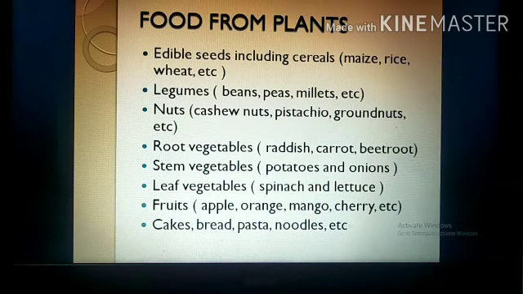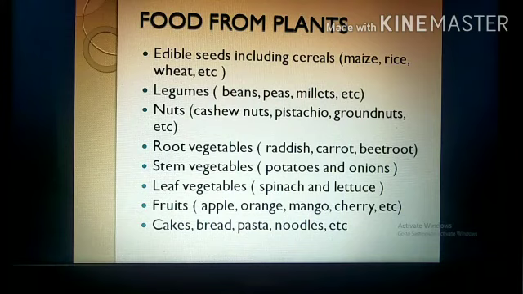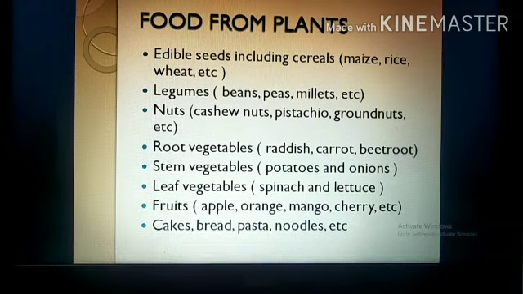Now coming to the vegetable part, we have three types. Means number one, the vegetables of which we eat the root. Number two, the stem. Number third, the leaves. Like root vegetables, we have radish, carrot, beetroot. Stem vegetables, we have potatoes and onions. Leafy vegetables, we have spinach and lettuce. Now coming to the next one, that is fruits. There are many fruits. Here only 3-4 examples are given, that is apple, orange, mango, cherry, etc.